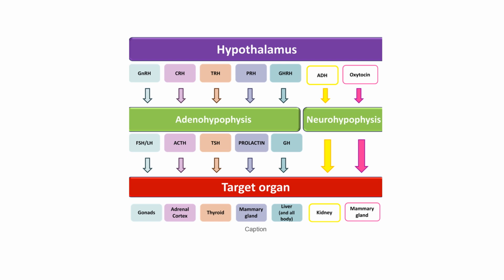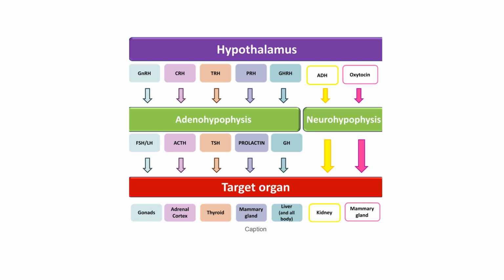These act on the target organs, which are respectively the gonads, the adrenal cortex, the thyroid, mammary gland, liver, and all the body. The hormones which are produced by the hypothalamus, ADH, that is antidiuretic hormone, and oxytocin, are